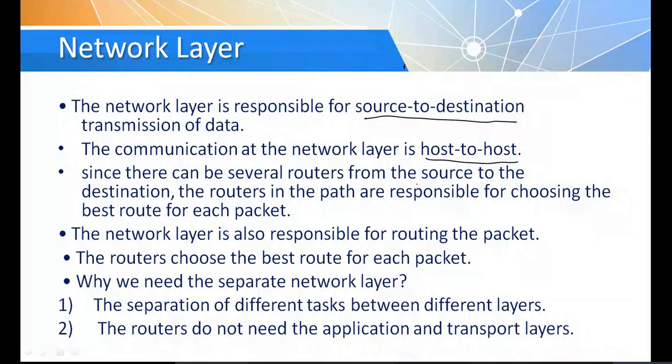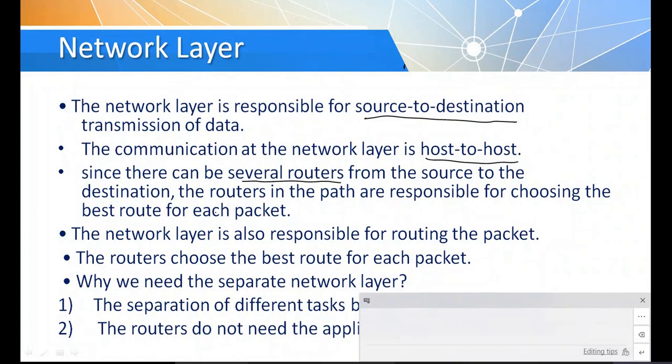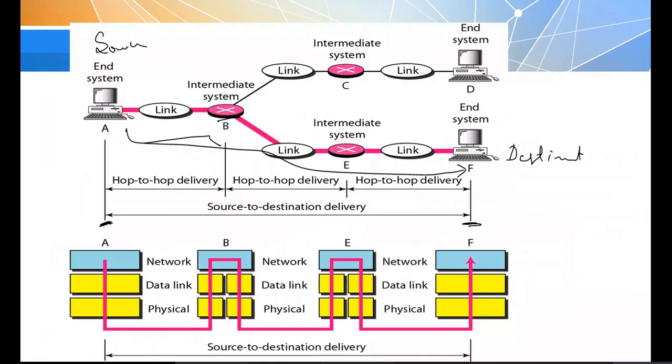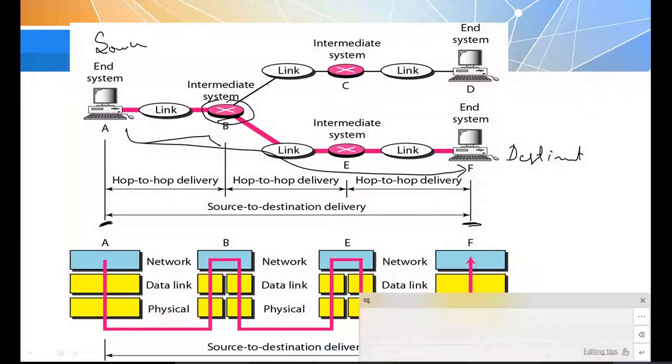With host to host delivery, there may be several routers from source to destination. These are the routers we have seen in the previous diagram. These routers are responsible for choosing the path.